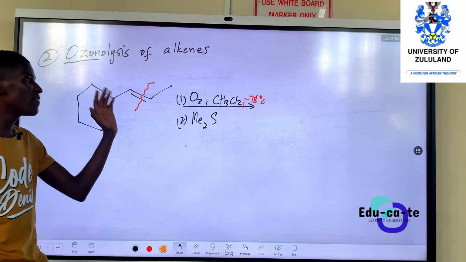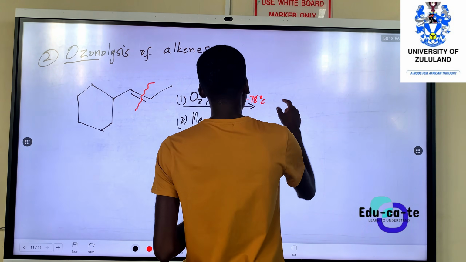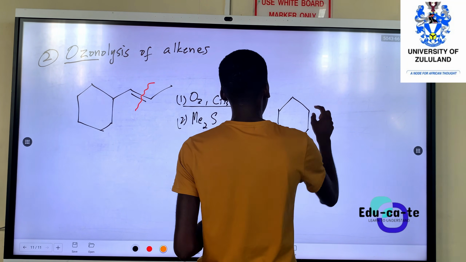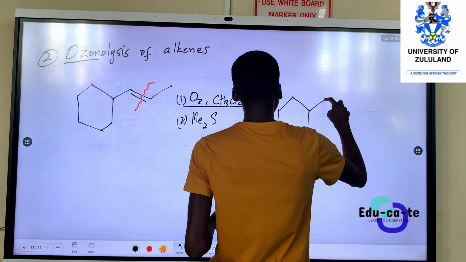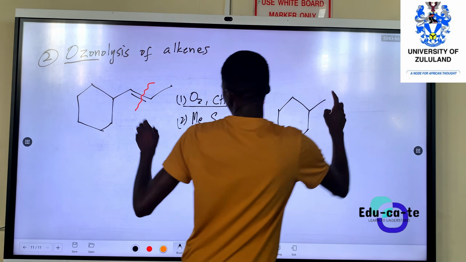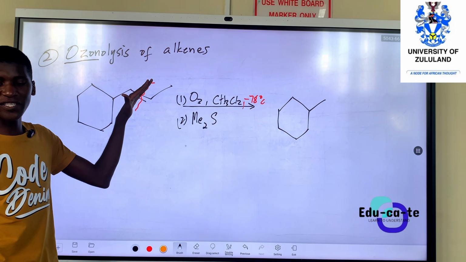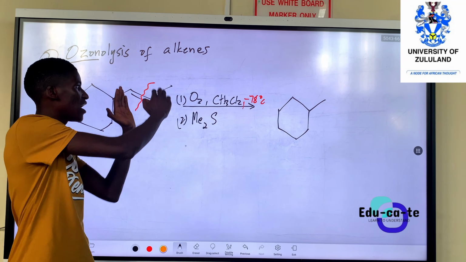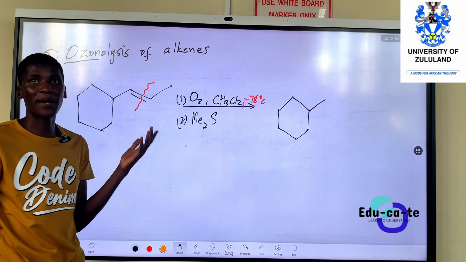So we massively cleave the double bond, and we're going to remain with this ring. We separate the double bond, so that part of this will have a double bond, and that part of this will also have a double bond.